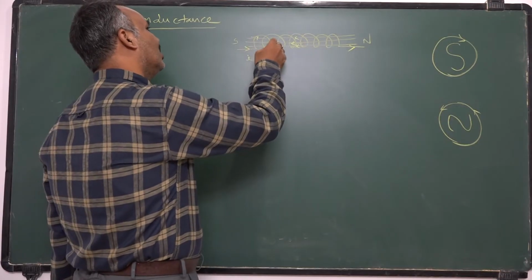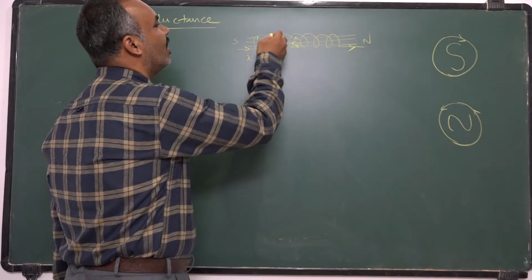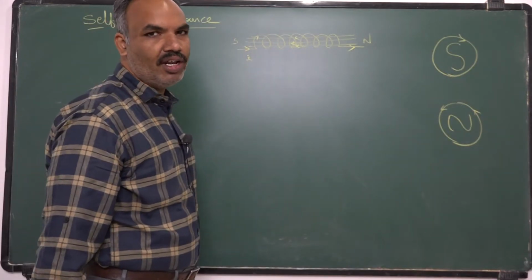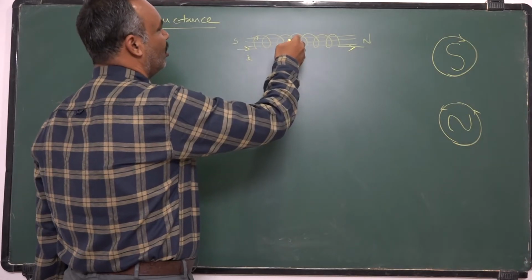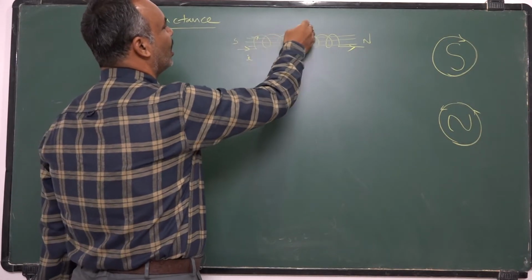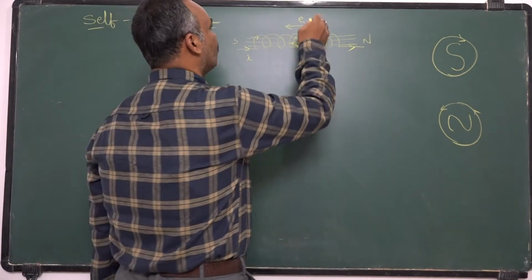As the flux linked with the coil is changing with respect to time, it leads to the development of EMF in the coil. That EMF is in a direction of opposing the original current. Such an EMF is called back EMF.